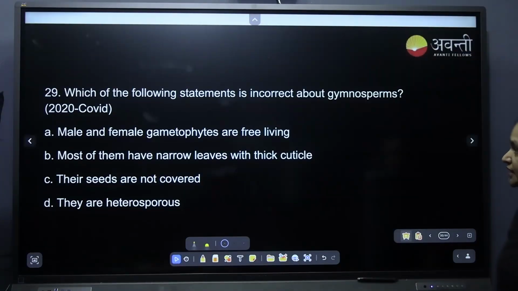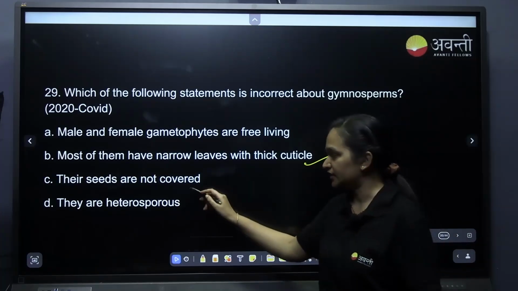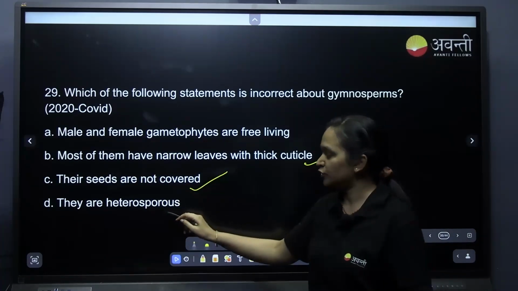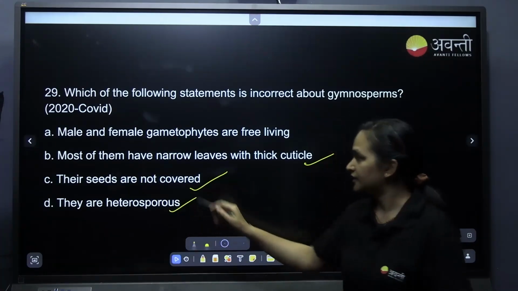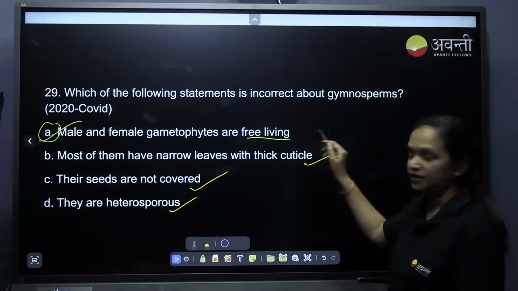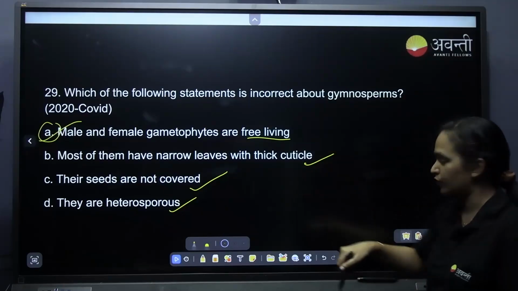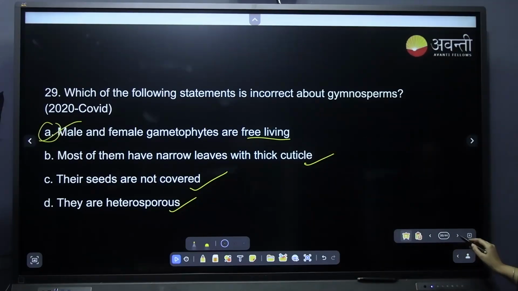Which of the following statements is incorrect? Male and female gametophytes are free living. Most of them narrow their leaves for thick cuticle. Is it correct? Correct. The seeds are not covered. Yes, they are naked. They are heterosporous. Option A, because these are not free living. The gametophyte is on the sporophyte, dependent on the sporophyte.